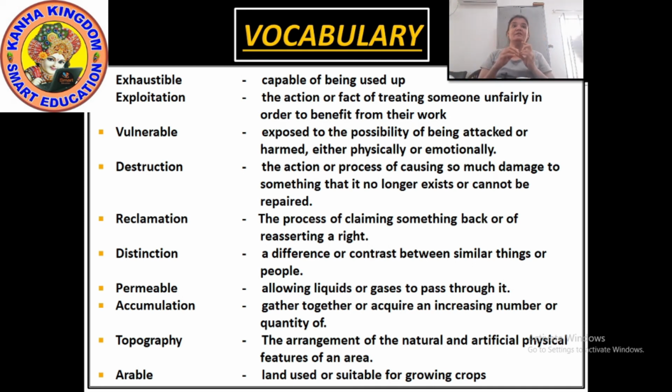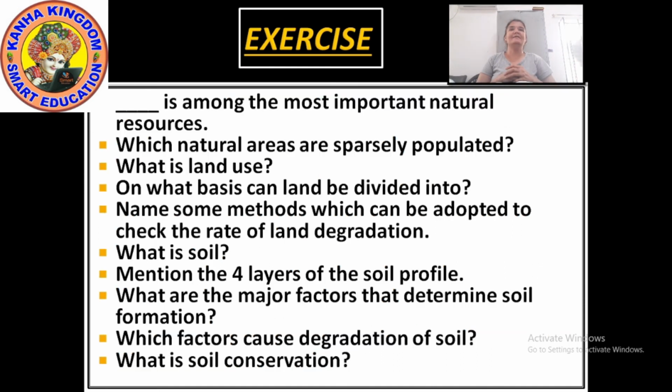Now these were today's vocabulary, the words which we had gone through in the chapter. Okay. Now we will move to a short exercise. First one. Dash is among the most important natural resources. What is the answer? Land. L-A-N-D. Land is among the most important natural resources.